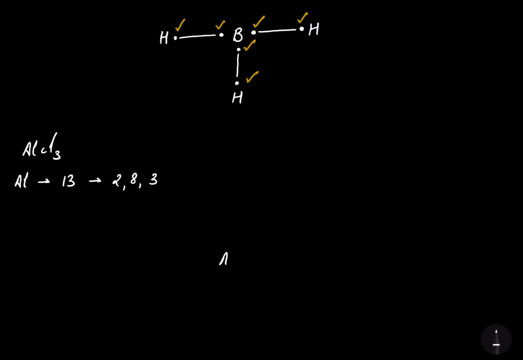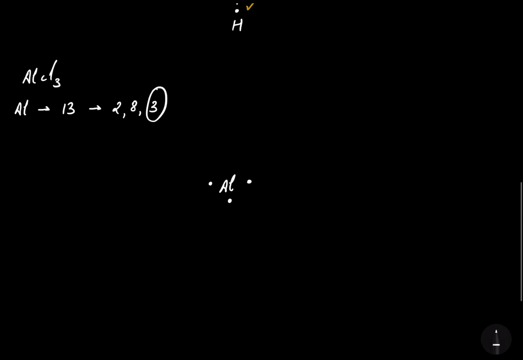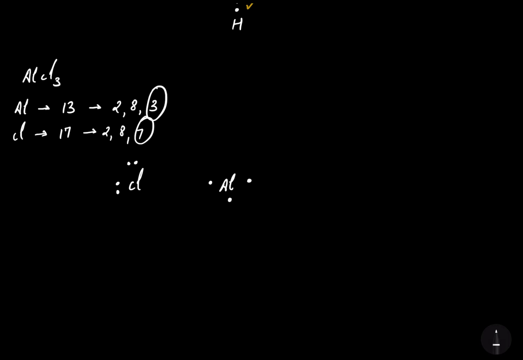So the aluminium will have 3 valence electrons, first, second and the third. Now let's talk about the 3 chlorines. Chlorine, what's the atomic number of chlorine? It is 17. So the configuration will be 2, 8, 7. That means chlorine is going to have 7 electrons in its valence shell. 1, 2, 3, 4, 5, 6 and the 7.